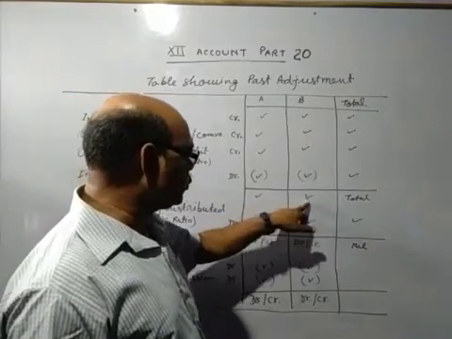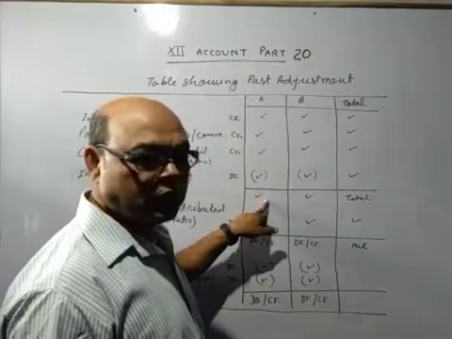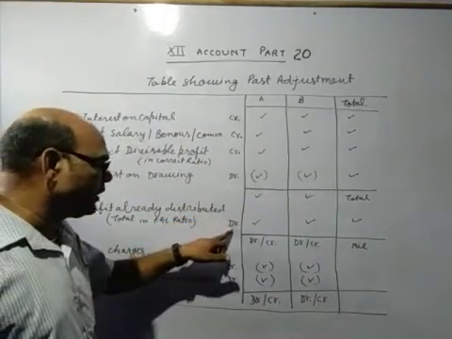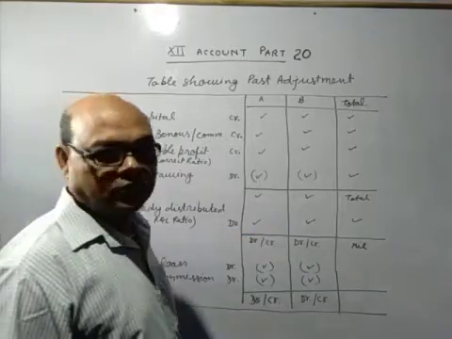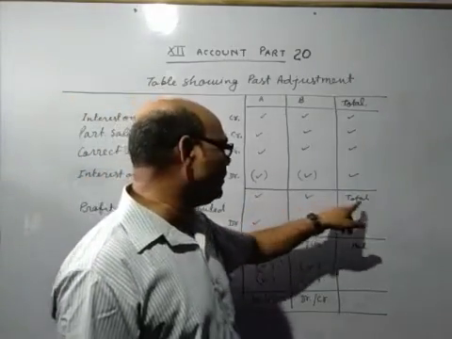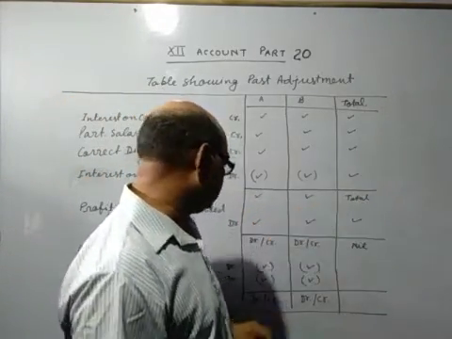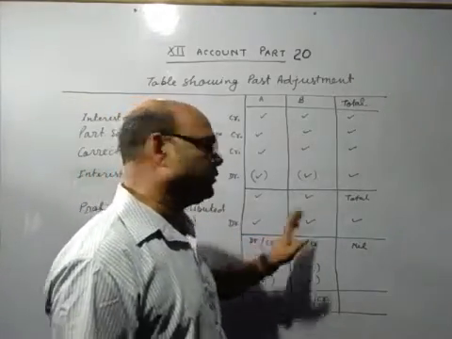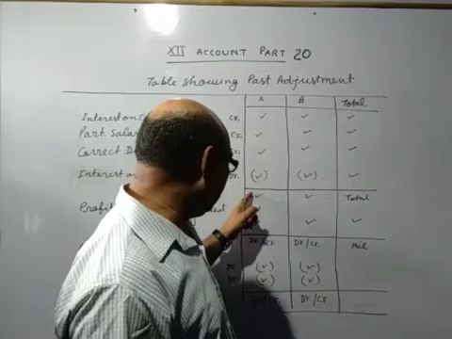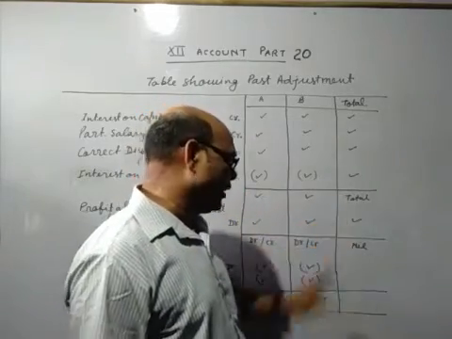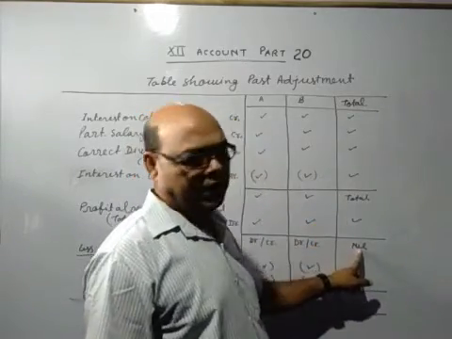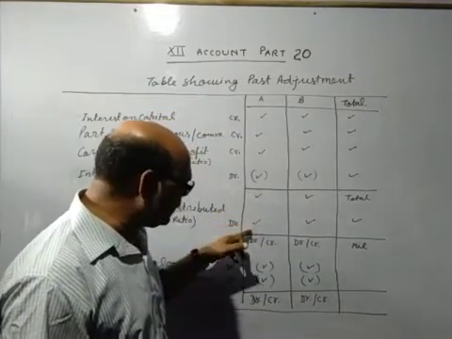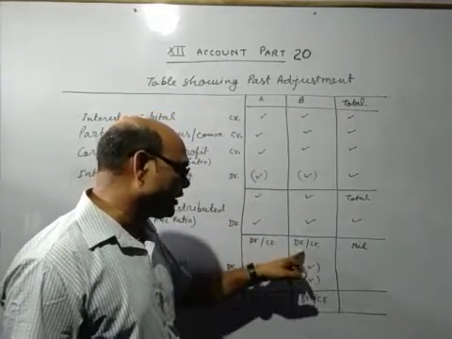And just the reverse of this you will indicate here. Suppose the total has come credit, then for profit already distributed you will write debit. But if this total has come debit, then you will write profit already distributed credit. And after that again you make the total. Here it will always come nil. And here the amount will come either debit or credit.